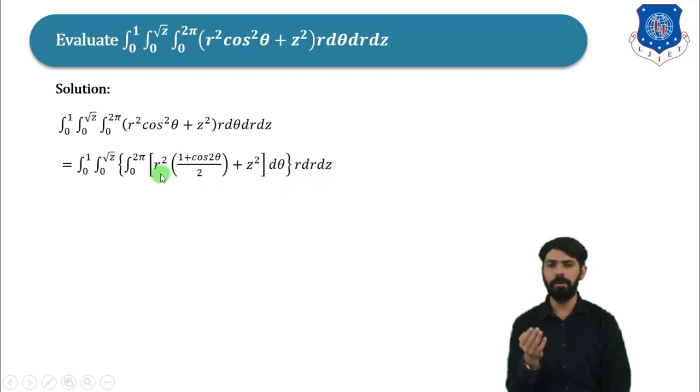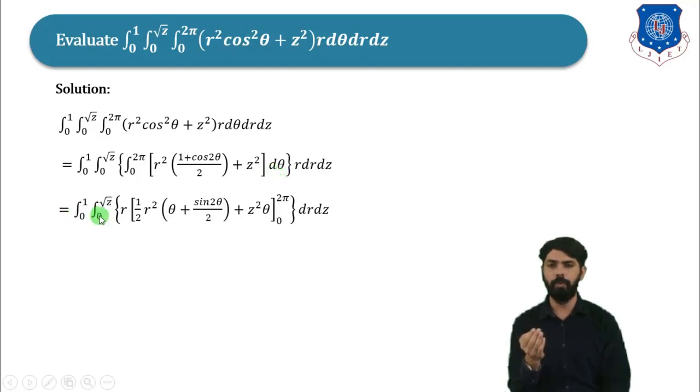Now here first of all we will integrate this function with respect to theta. So here the integral from 0 to 1, then from 0 to root z, r will be as it is, then the first term is r square divided by 2.